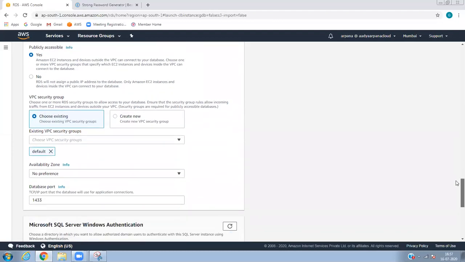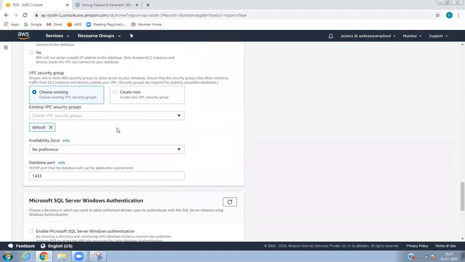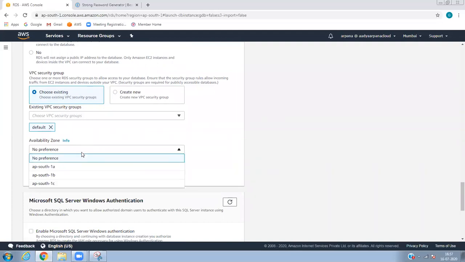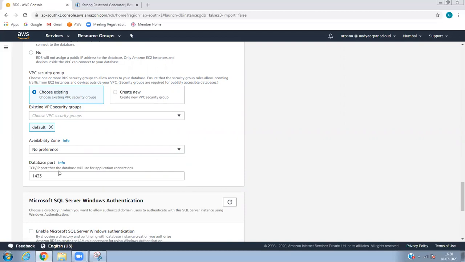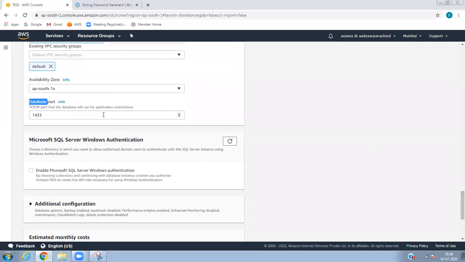I'm using everything as default, with no preference for availability zone. You can prefer anything, it will pick automatically. Either you can select any availability zone, so I'll select 1A. And definitely you need to allow the port for SQL TCP 1433. Ensure that you allow that port.